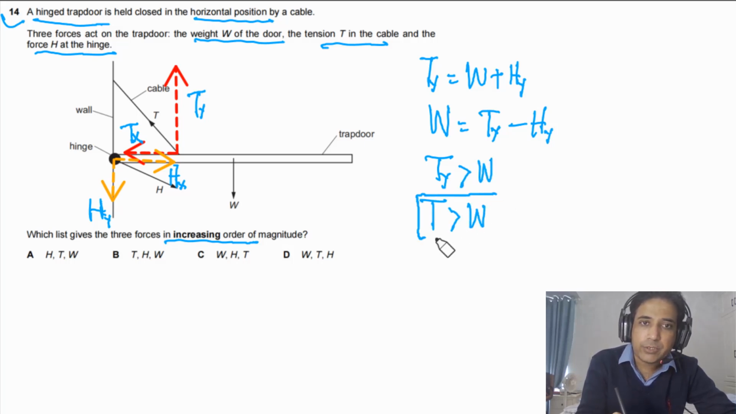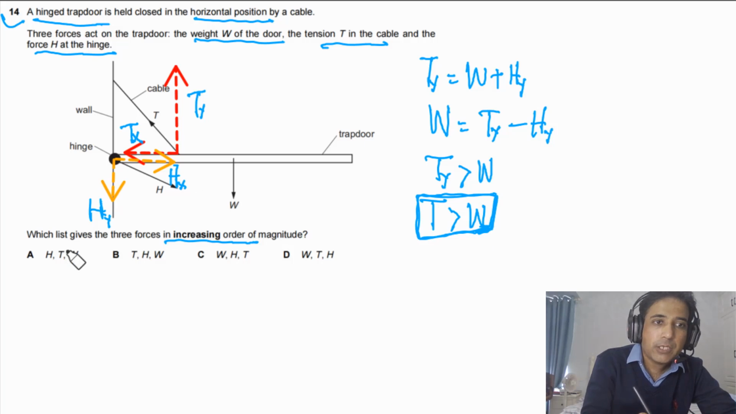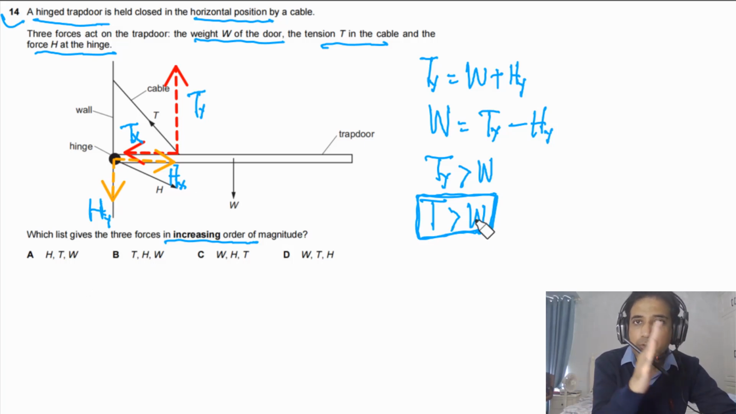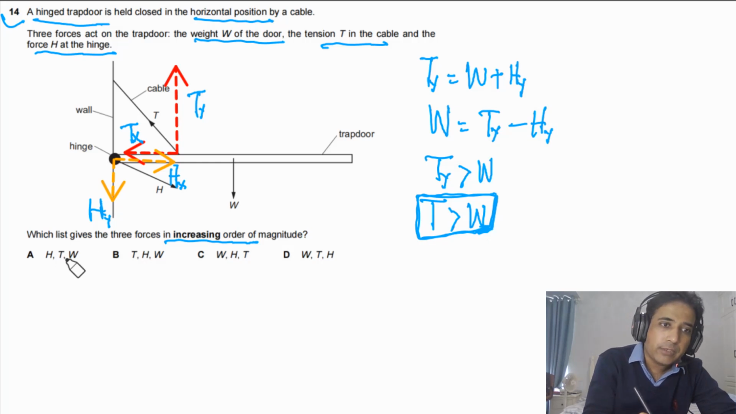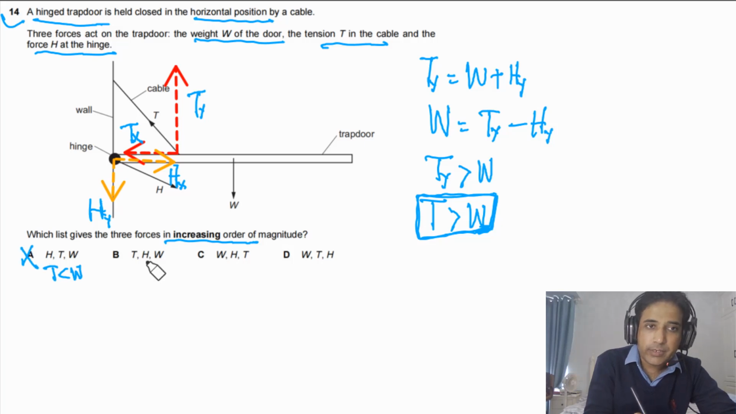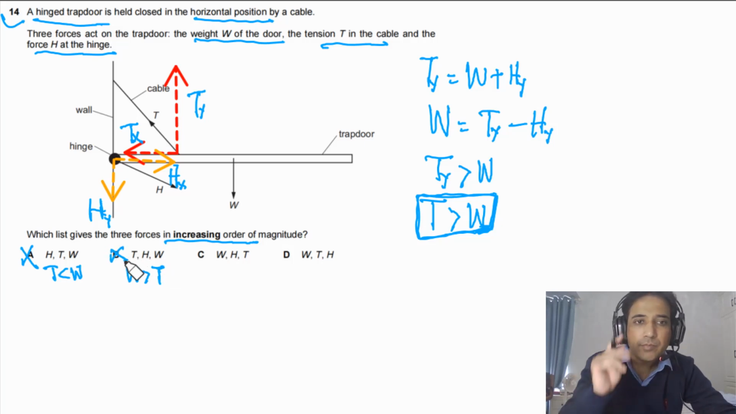So this is the first result we can get by comparing these forces. Now if you look at the given options, T has to be greater than W, meaning T has to be on the right side, but this is not on the right side. So this is telling us that T is smaller than W, so this is incorrect. And if you look at this option, this is also telling us that W is greater than T, so this is also incorrect. Now we have two options, C and D.